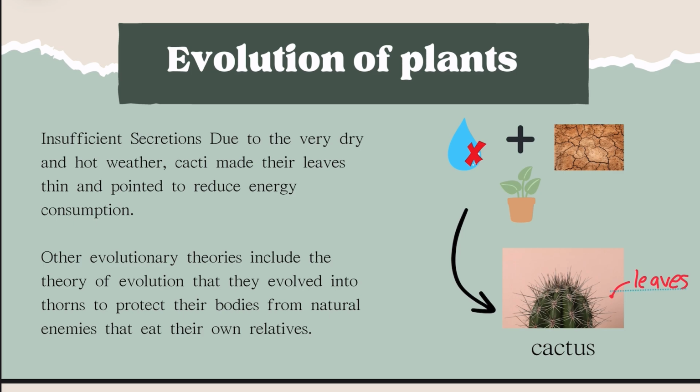There are two evolutionary hypotheses. First, the water conservation hypothesis. The leaves transformed into spines to minimize water loss, while stems thickened to store water. These adaptations allow cacti to thrive in dry environments. Second, the predator avoidance hypothesis. The spines acted as a defense mechanism, deterring herbivores. Cacti with more spines were more likely to survive and reproduce, passing this trait on.